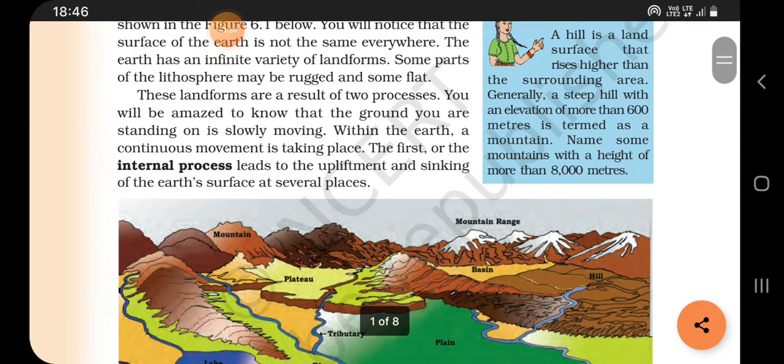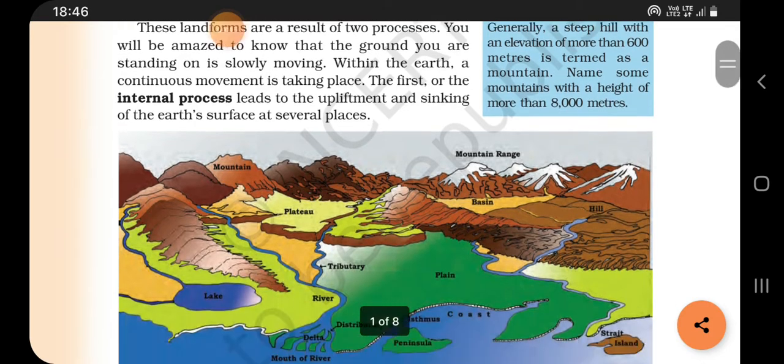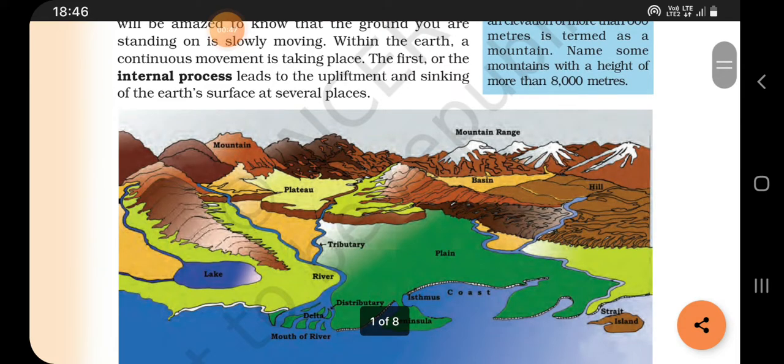And some of the landform features are shown in the figure. And from that figure, you will notice that the surface of the earth is not the same everywhere. The earth has an infinite variety of landforms. Some part of the lithosphere may be erect and some flat. And all these landforms are a result of two processes that we already discussed: external process and internal process.